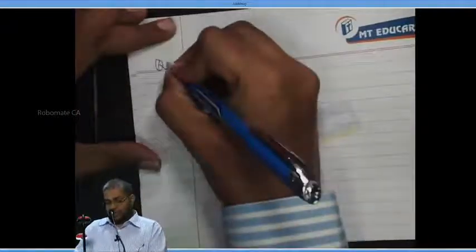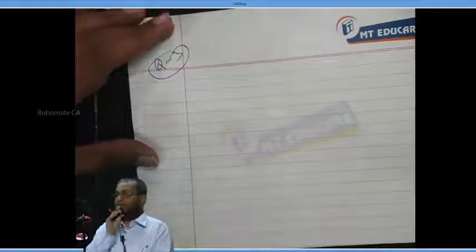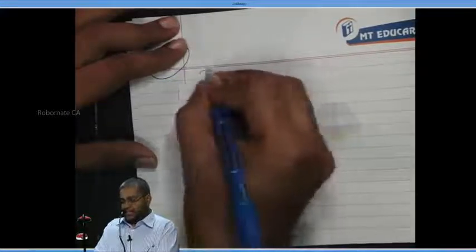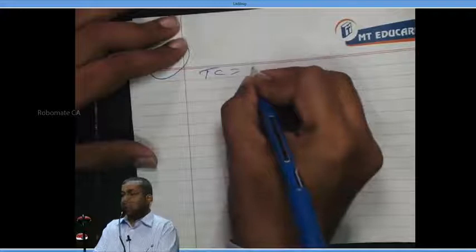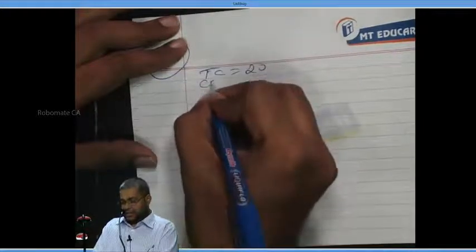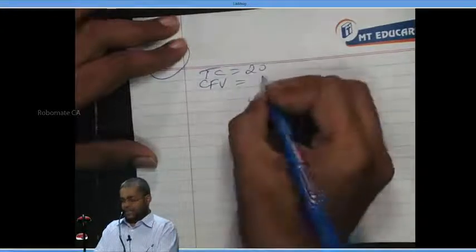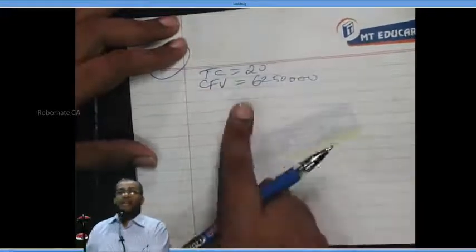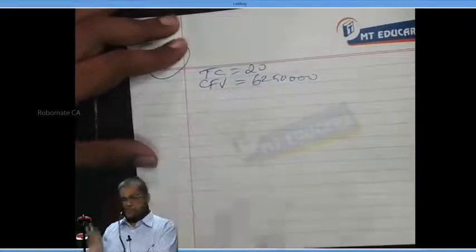Question number 3. Write the facts. What are all the facts here? First is the transaction cost. How much rupees? The transaction cost is 20 rupees. Cash flow variance is 62 lakh 50,000. I'll give the logic to some extent after the problem is over.